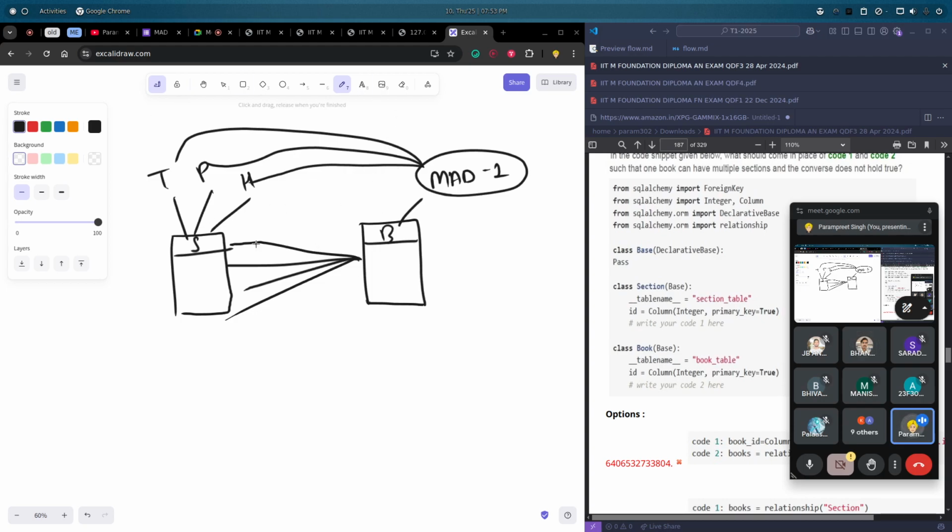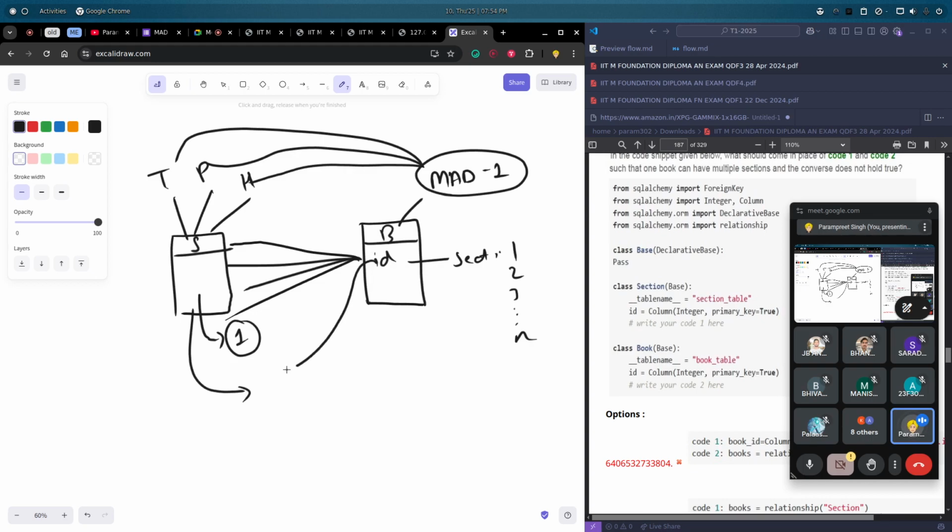And now we need to define the relationship. They are saying one book can have multiple sections. That means in a book we will have some sections: section 1, section 2, section 3, and so on and so forth, section n. But one section will have only one book. So that's why we need to create a book reference here, whatever book we are using.